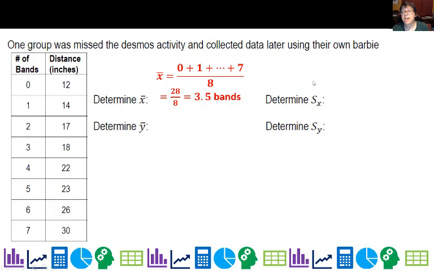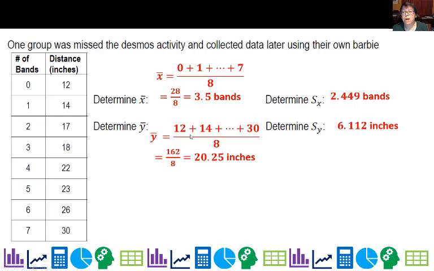And the standard deviation, which I just throw in a list and calculate maybe on Desmos, is 2.449 bands. And then I throw in the distance, and what is the average distance here? Well, I add these all up, divide by 8, and I get 20.25 inches. So on average, the Barbie went 20.25 inches. And there's the standard deviation, 6.112 inches. Okay. So we're going to use this later because I'm going to show you how this comes into play.